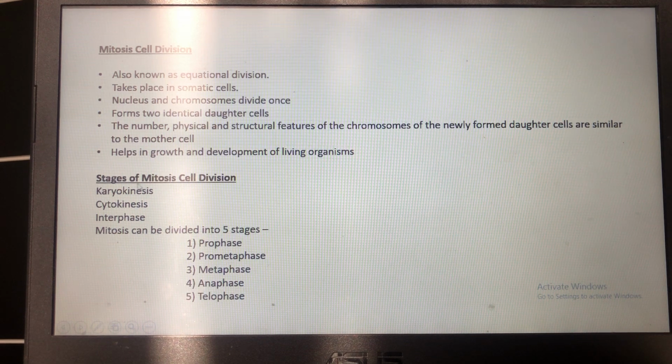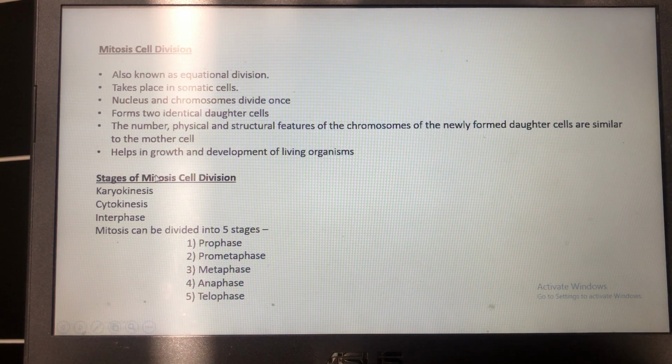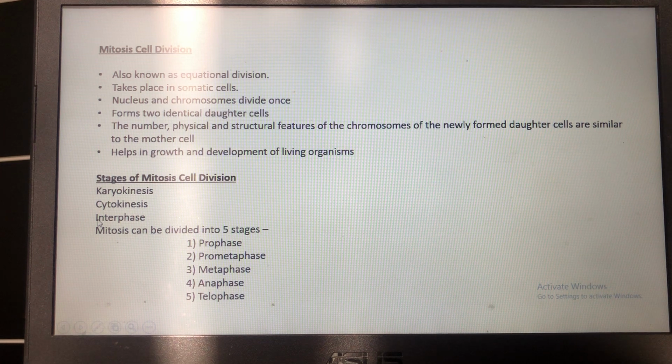Now we are going to discuss the stages of mitosis cell division. Mitosis cell division is a combination of two consecutive processes. First is karyokinesis, which is the division of the nucleus, followed by cytokinesis, which is the division of the cytoplasm. Cell division is a very complex and lengthy process, and therefore to undergo division a cell must prepare itself.